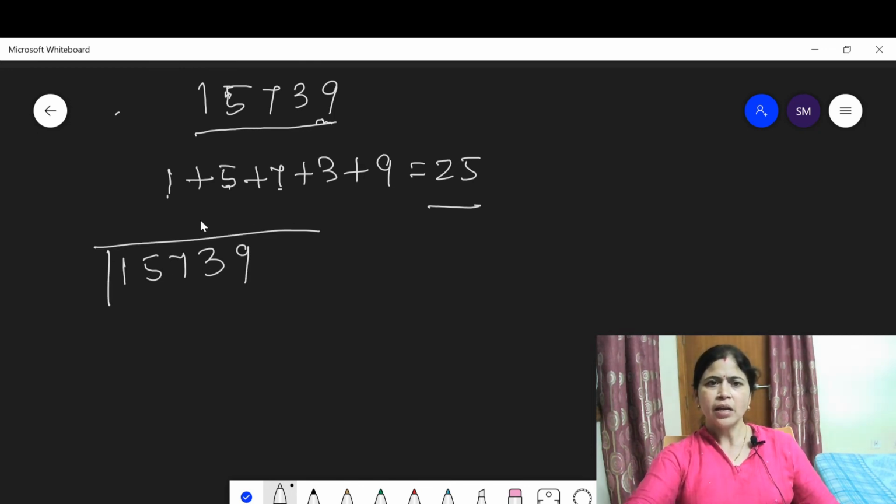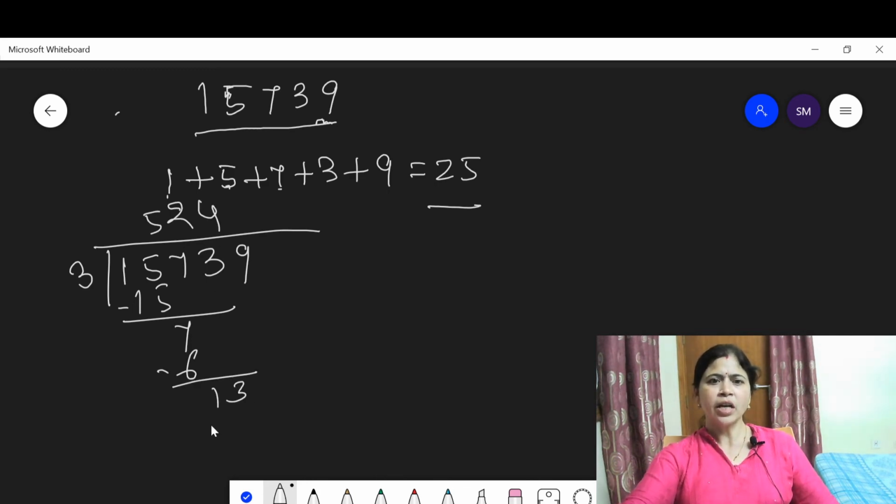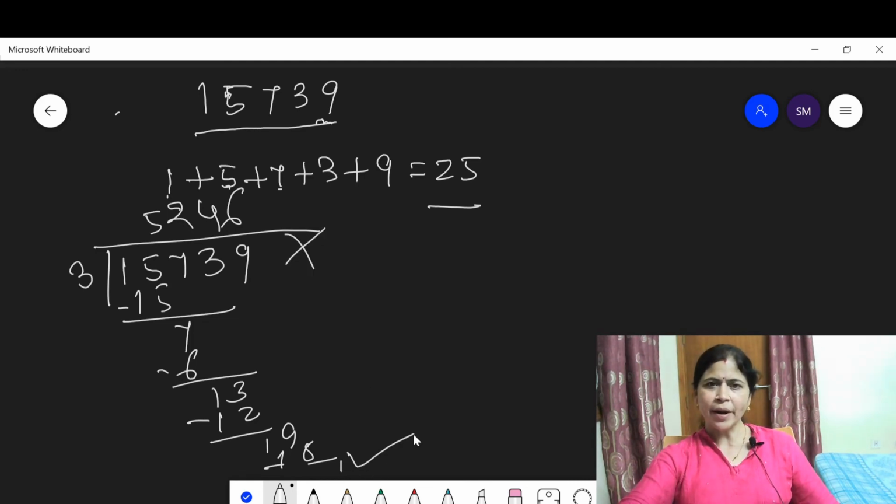Let us try. 3 5s are 15, then you get 7. 3 2s are 6, 13. 3 4s are 12, 19. 3 6s are 18. You get 1 as the remainder. This means this number is not divisible by 3.